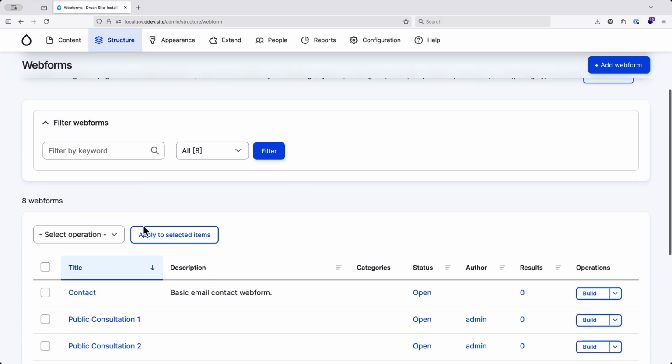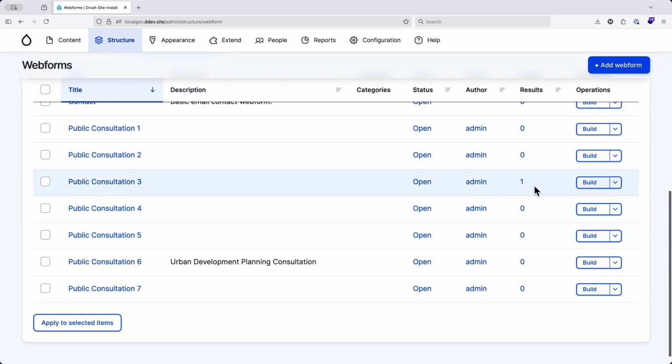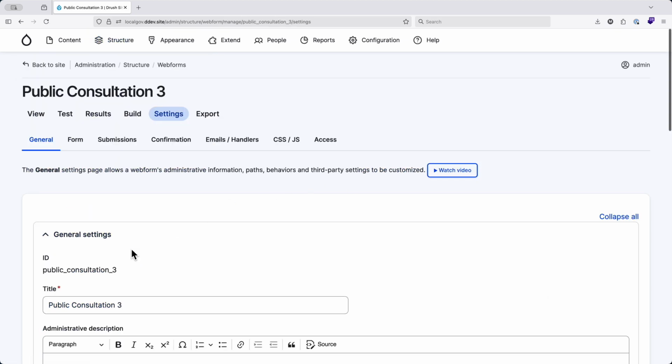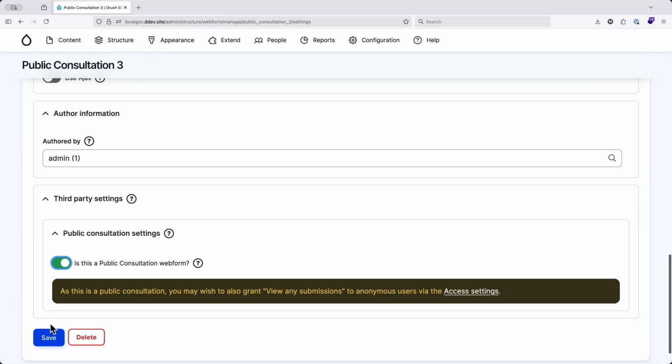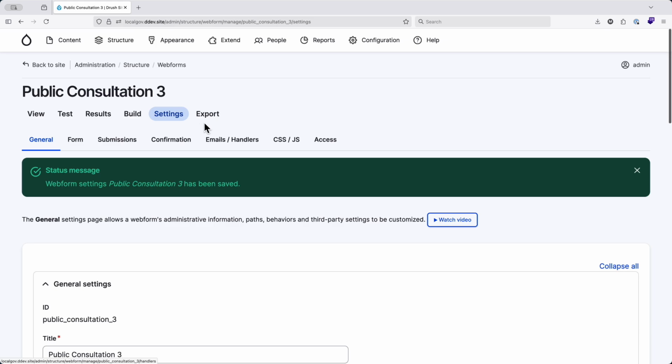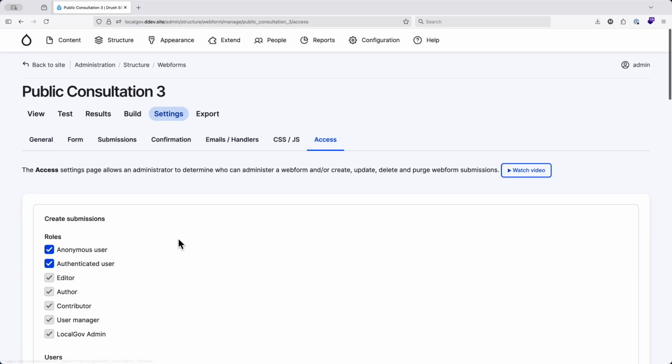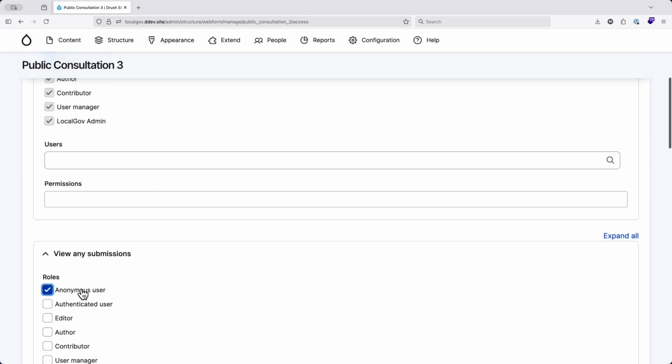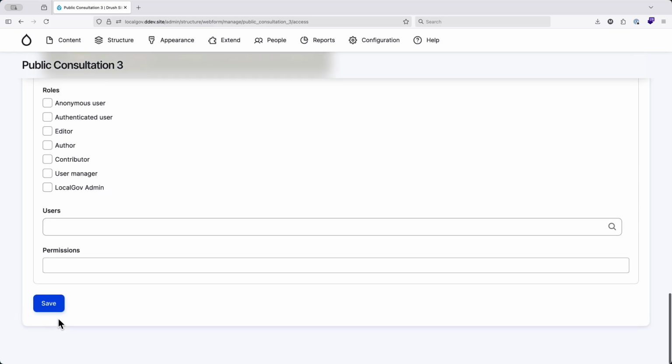This shows that things are working. I think it's public consultation 3. Yeah, it's got 1 submission. So let's click on the settings for this form here. And we'll say this is a public consultation form. Save it. And then in my access settings, I want to say anonymous users can view any submission.